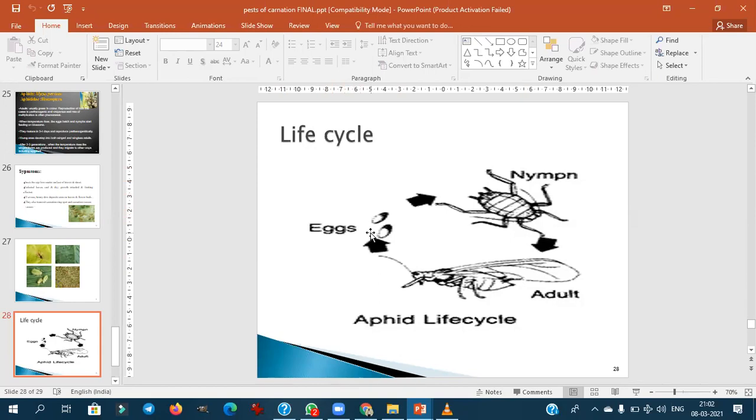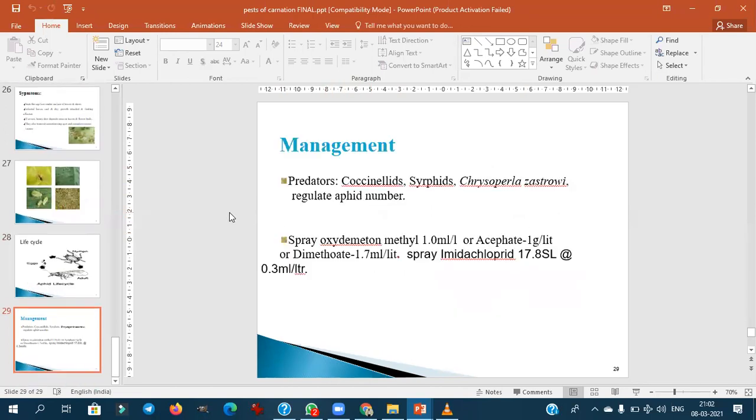They will ask the different stages of insects also, different terminologies. This is very much important. Predators of aphids, which are sucking pests, are mainly coccinellids, syrphids, and chrysoperla. These are all natural predators of the sucking pest aphid.